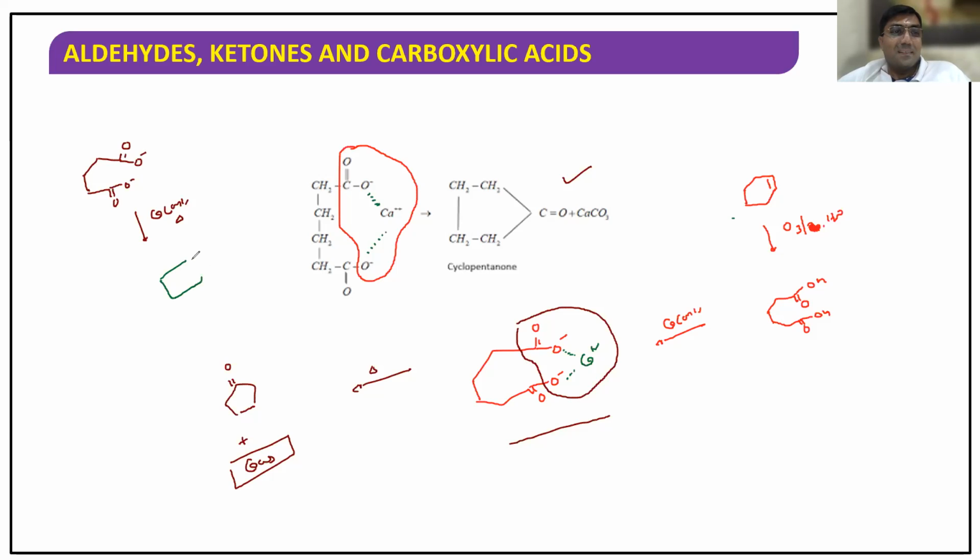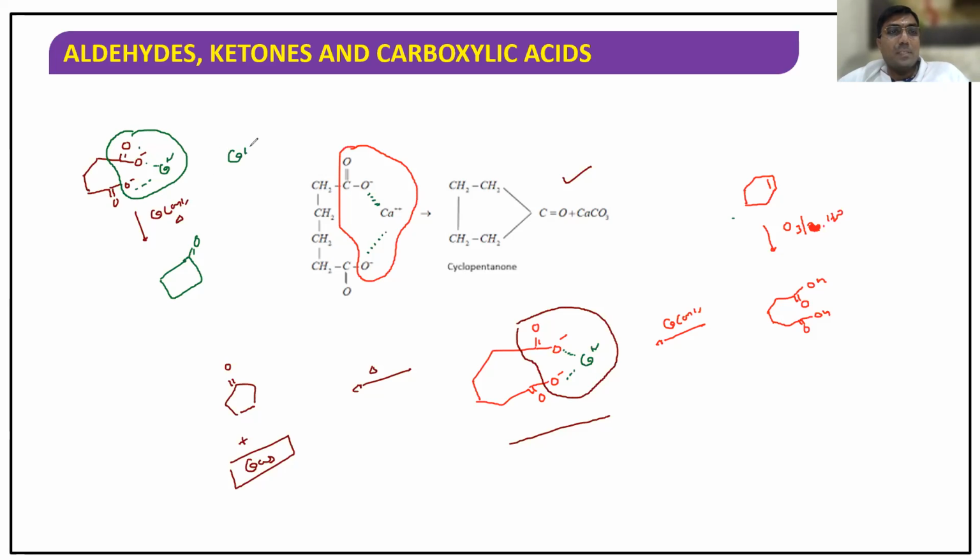A five-member ring? No, one carbon less. First the calcium salt will be formed. This is the calcium salt. Yes, sir. Next, you have to remove CaCO3. So one carbon is gone.